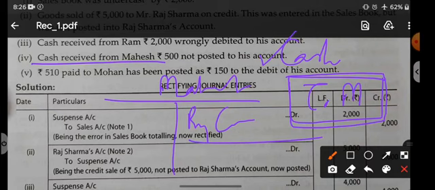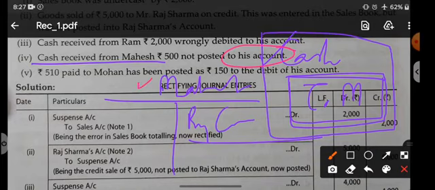Question is not saying that you did not make the entry. If question says that it was not entered, then you should do the whole entry now. But question says not posted to his account. That means only his account is wrong. Only his account is wrong. Cash account is correct. No need to rectify it.